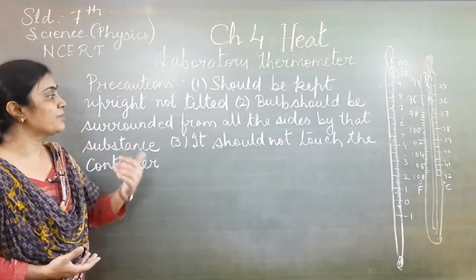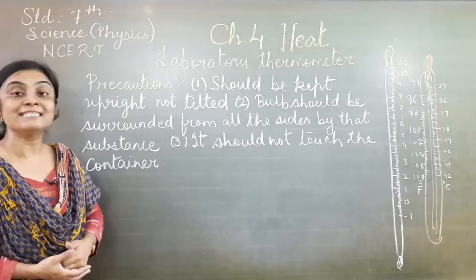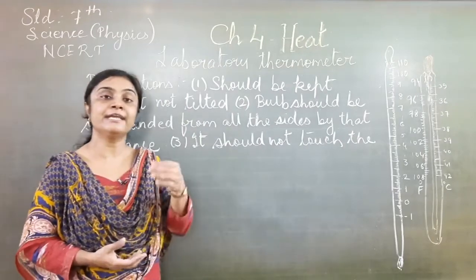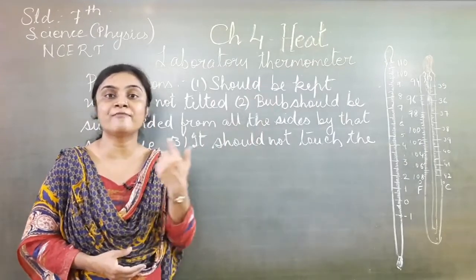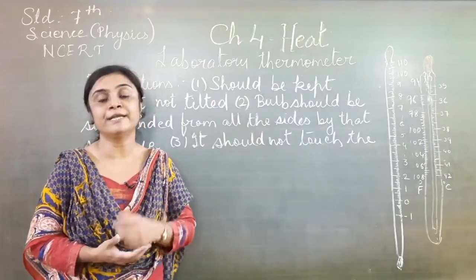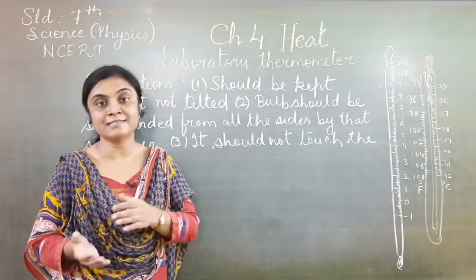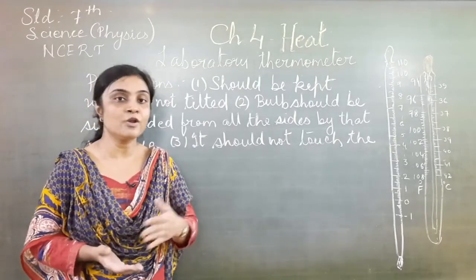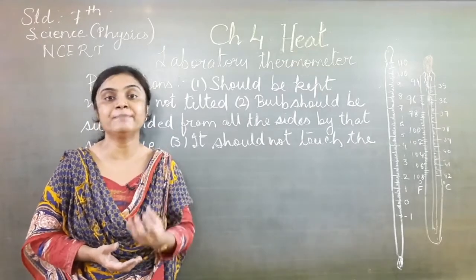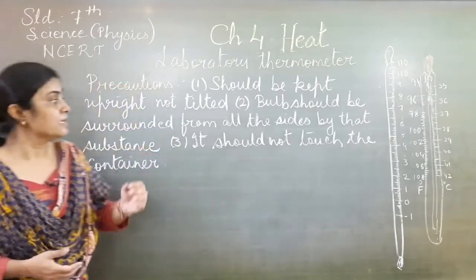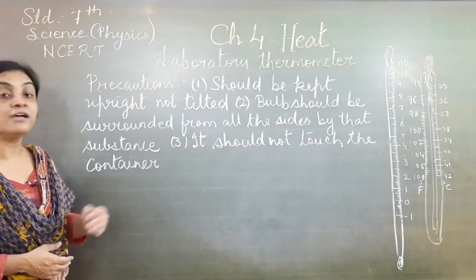The bulb should be surrounded from all sides by that substance. When you are taking the reading of any substance, the mercury bulb should be surrounded from all sides by that particular substance. If it is on one side only, you will not get the perfect reading, and the bulb should be completely dipped in that substance.